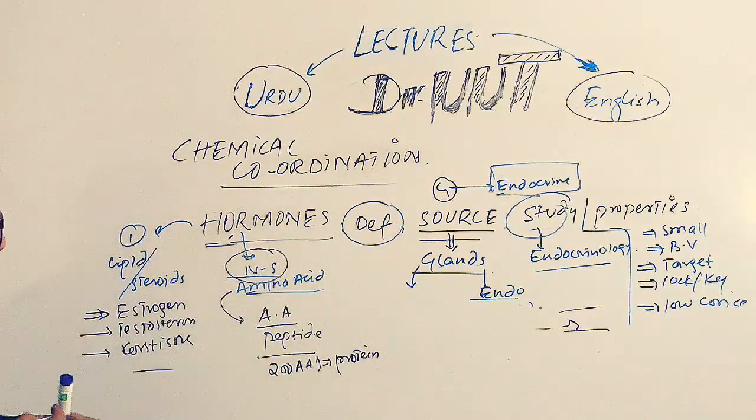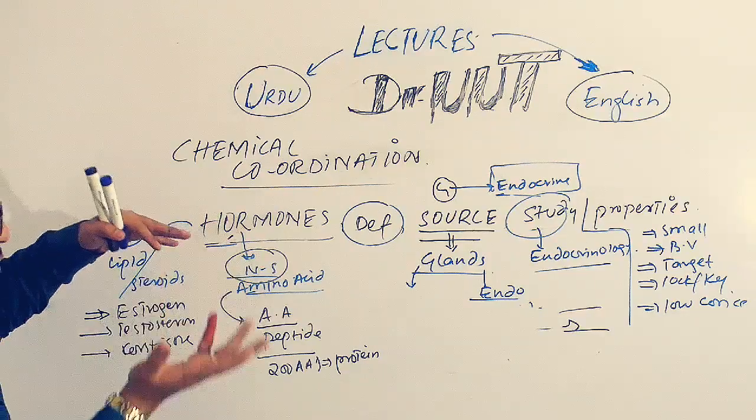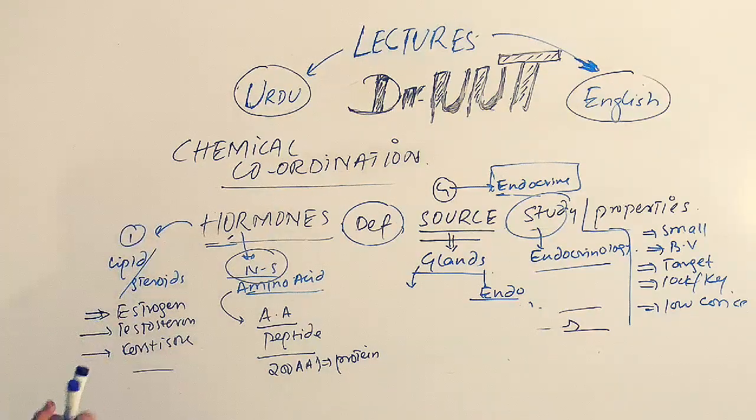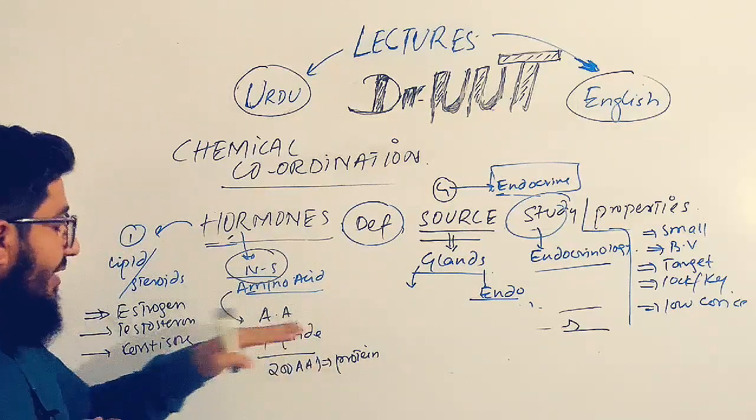Amino acid based hormones are very simple. I have a trick through which I memorized them, and I will mention the trick after I write the names.